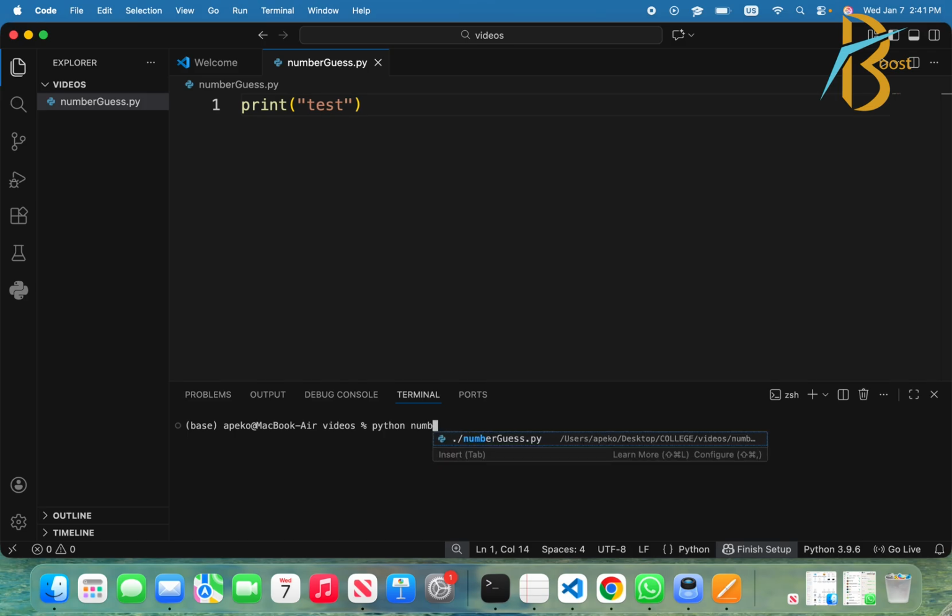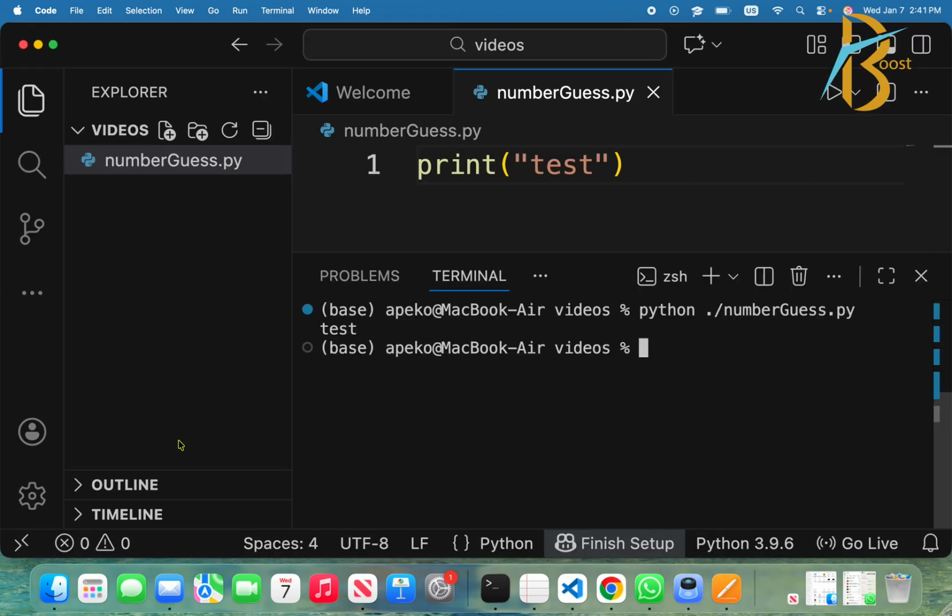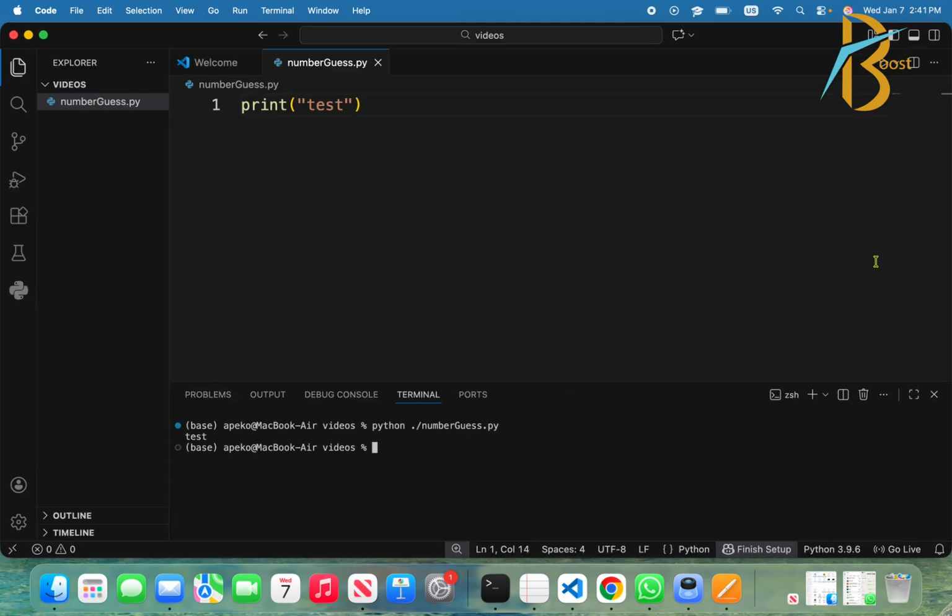Python, then number guess, then I'll hit enter, and here you are. Python is working very well, and our test is printed also. Let me zoom it back.